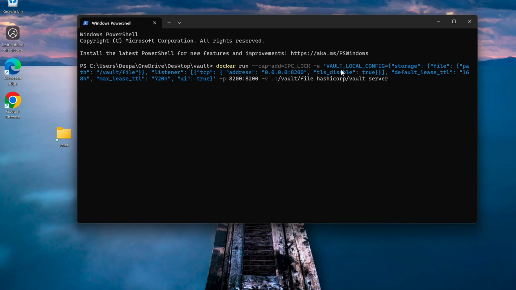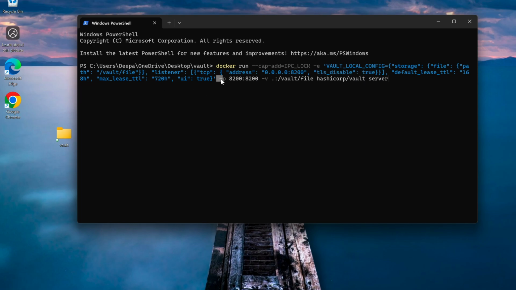This command ensures that you are providing the configuration for running the vault, wherein the storage type is file and the location of that storage is vault file. The listener will listen on localhost. The port is 8200. The TLS is disabled as we are using it for the development mode.